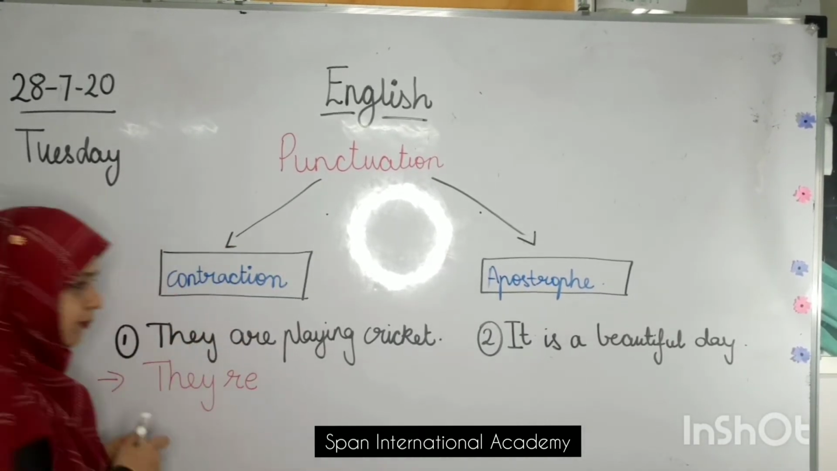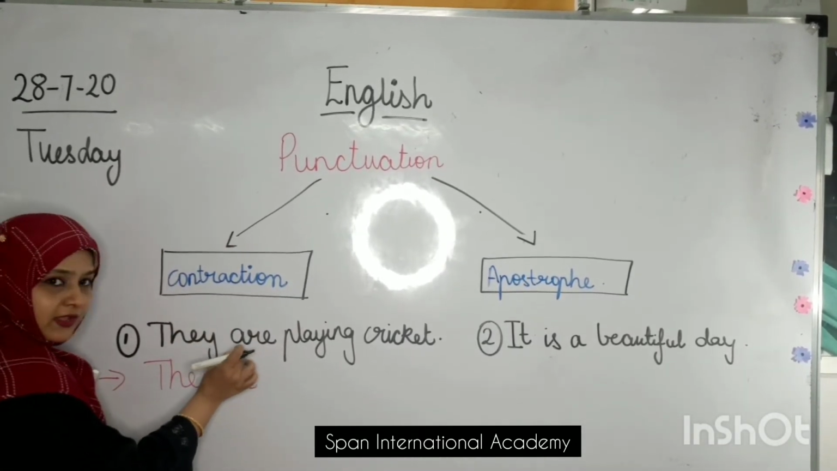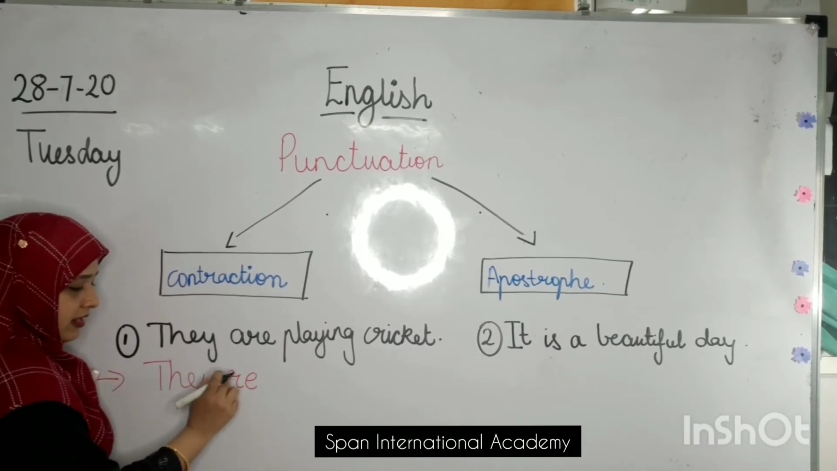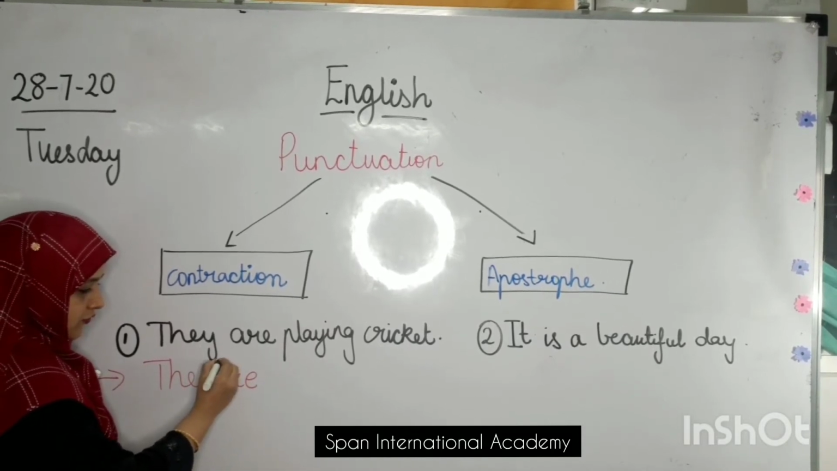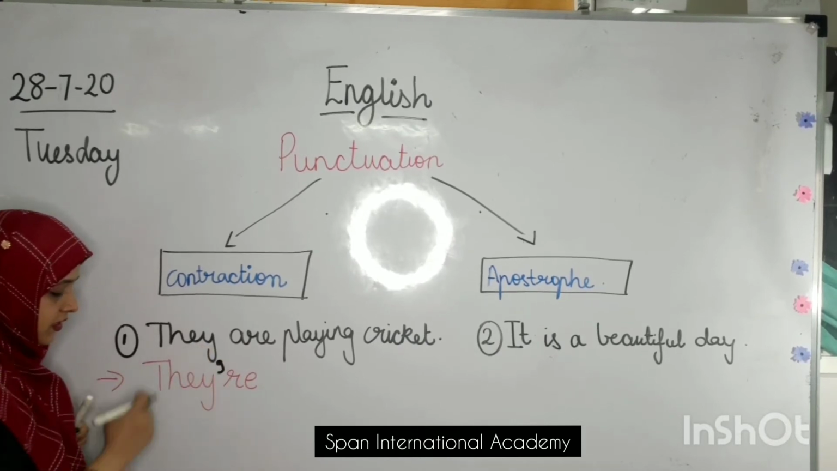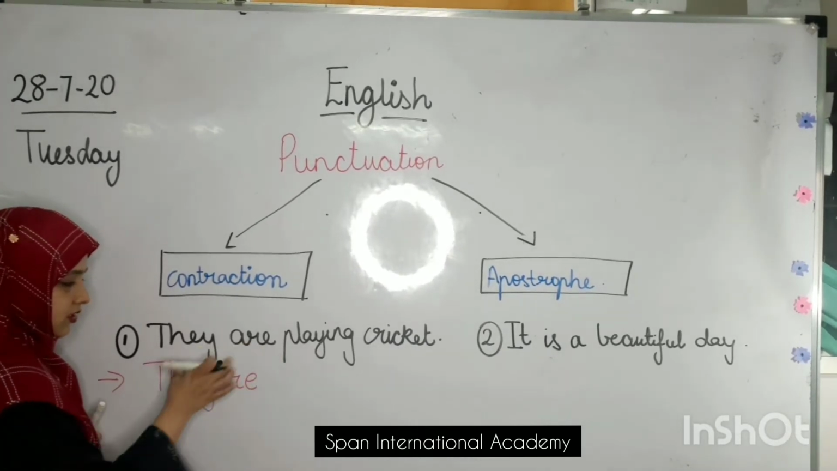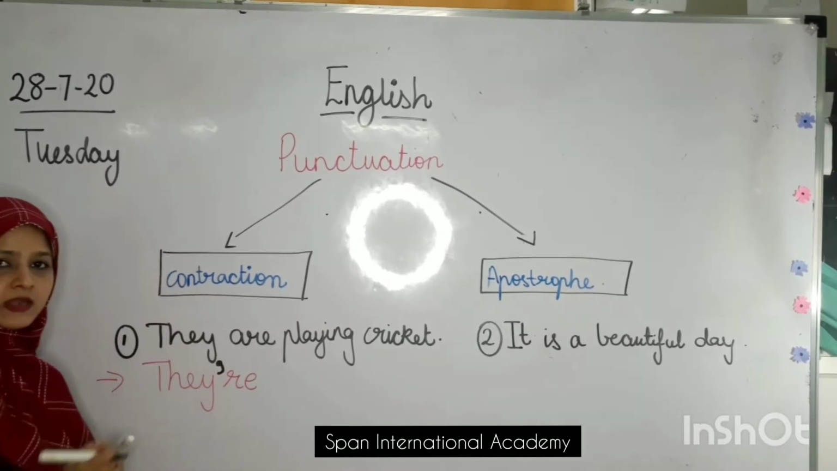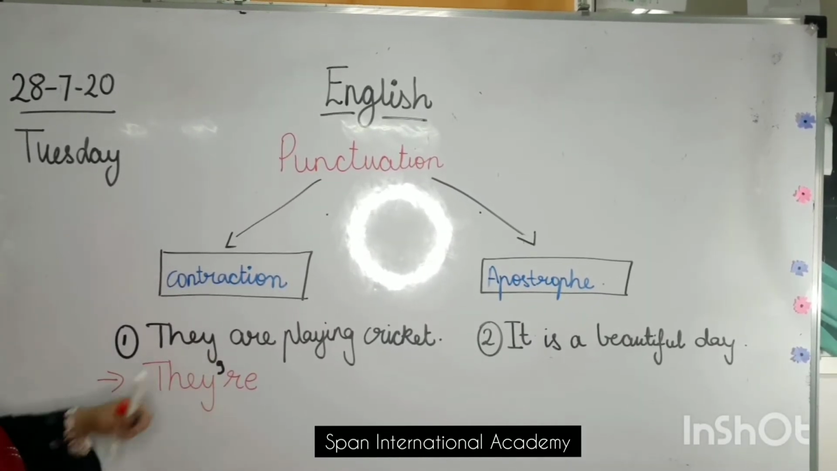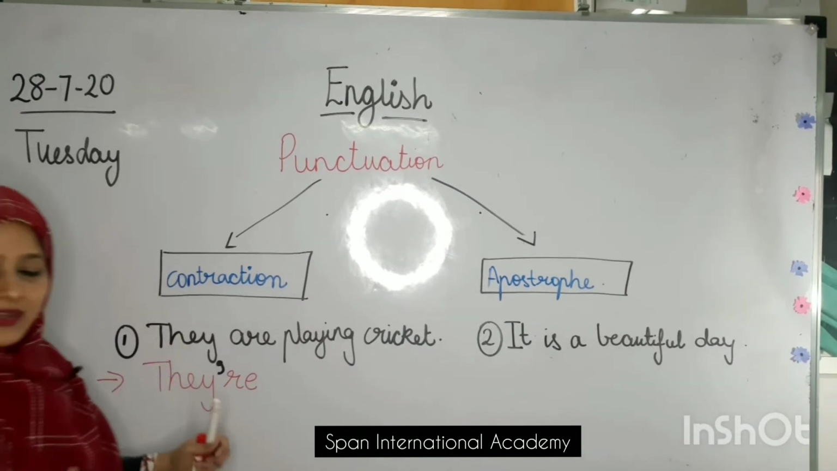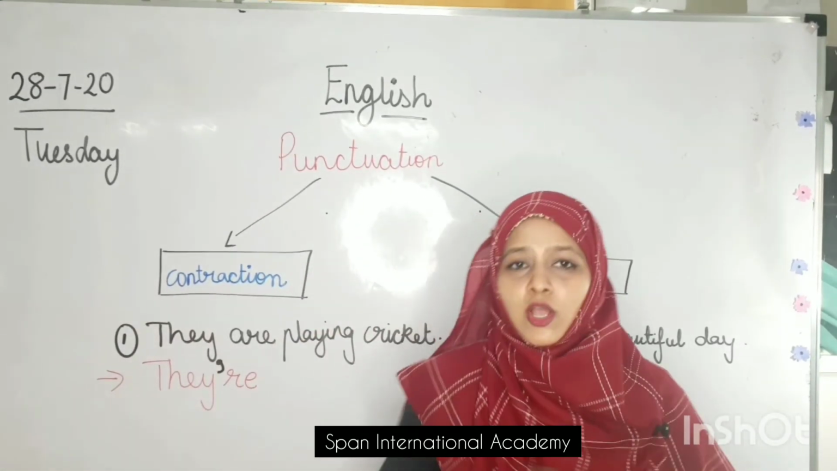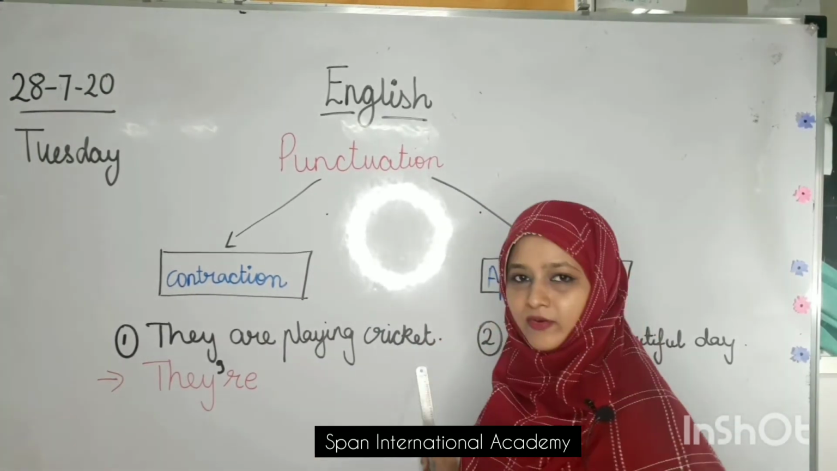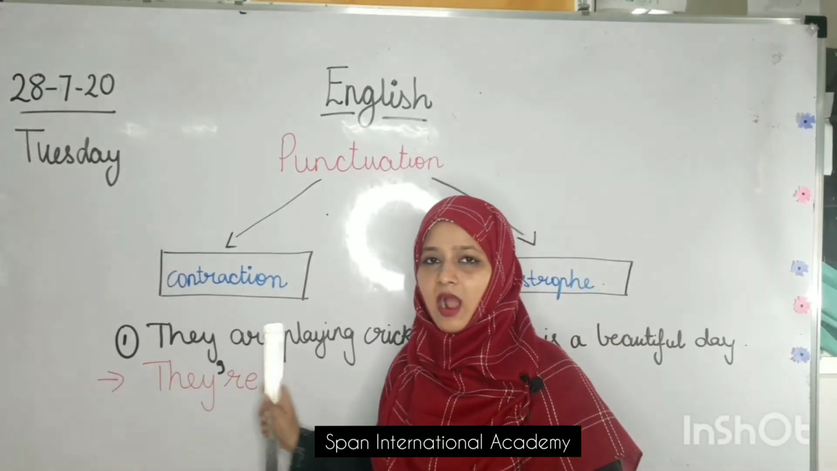How do I put an apostrophe? Instead of A, where am I going to write A? The A is before R, so I will put an apostrophe over here. Can you see this apostrophe? I have mixed two words, they and are, and made a contraction using an apostrophe. They're. Now how do I read it? You all will repeat after me. They're playing cricket. Yes, they're.